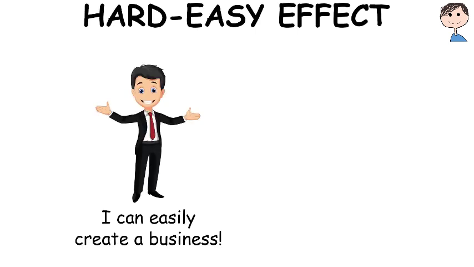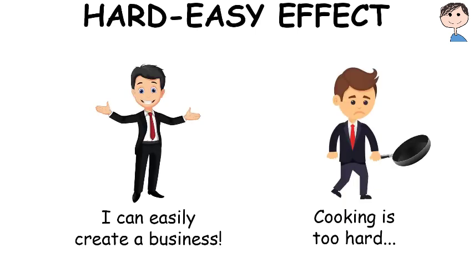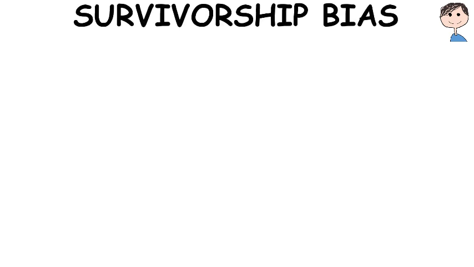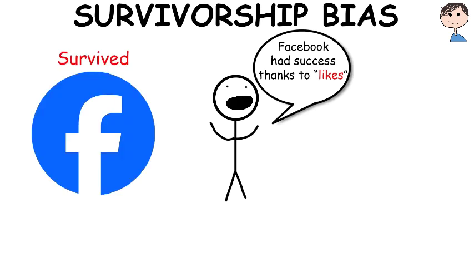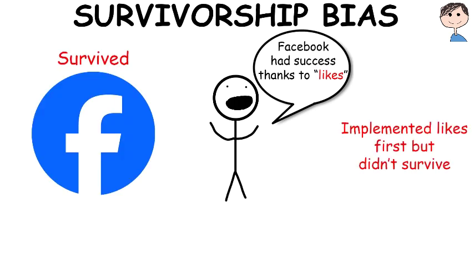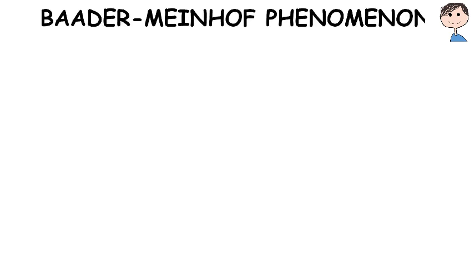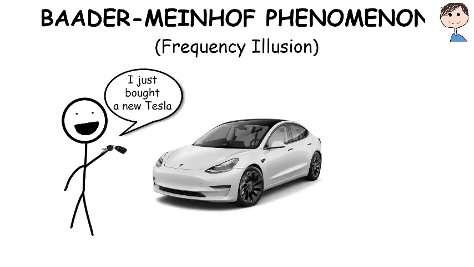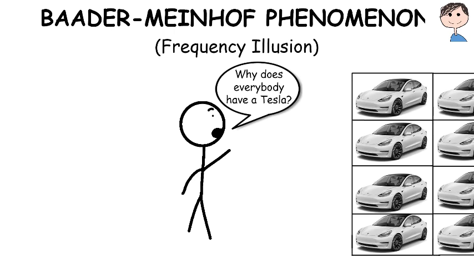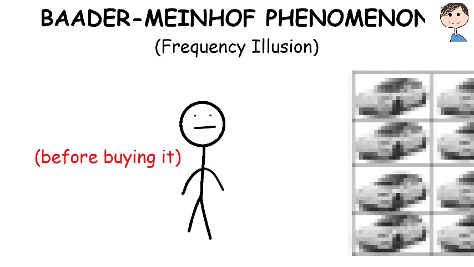Hard-easy effect. It's the tendency to overestimate one's ability to accomplish hard tasks and underestimate one's ability to accomplish easy ones. Survivorship bias. Survivorship bias happens when concentrating on the people or things that survived some process and inadvertently overlooking those that did not because of their lack of visibility. Baader-Meinhof phenomenon. The Baader-Meinhof phenomenon, also called frequency illusion, is the illusion where something that has recently come to one's attention suddenly seems to appear with very high frequency shortly afterwards. The reality is that before we placed our attention on that element, we just ignored it.